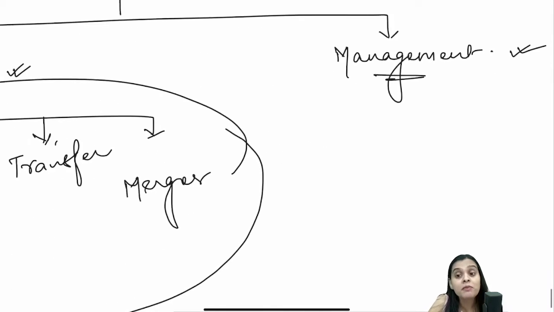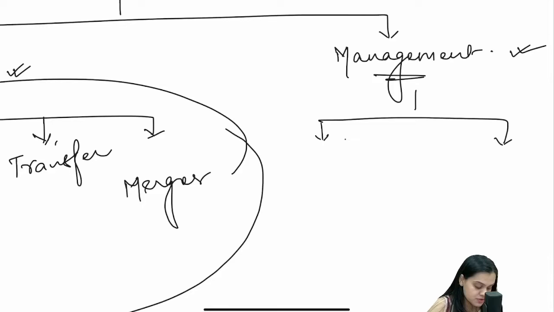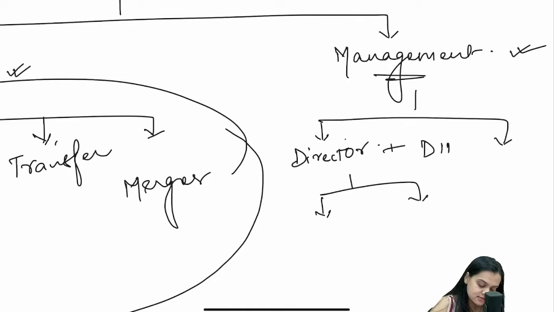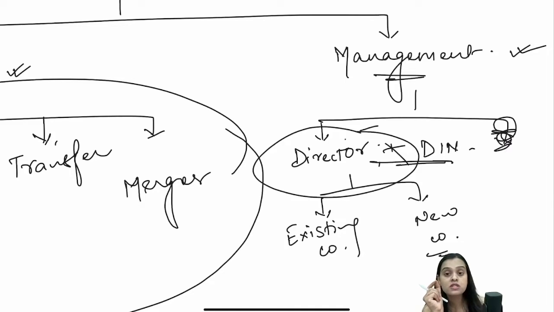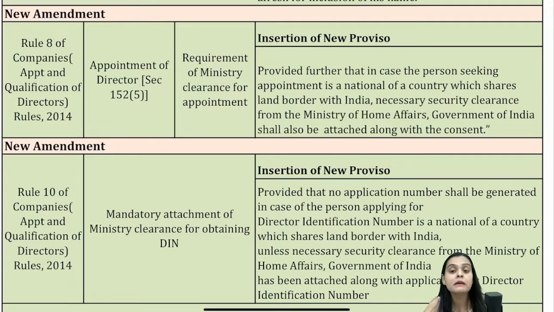Likewise, when I talk about management, if you are hiring a director who belongs to such a country, if I'm talking about the director, and maybe a director plus 10, right? Director plus 10, existing company and new company. Okay, so if I am talking about the director, then also you need the government's permission. That is what the amendment is all about.